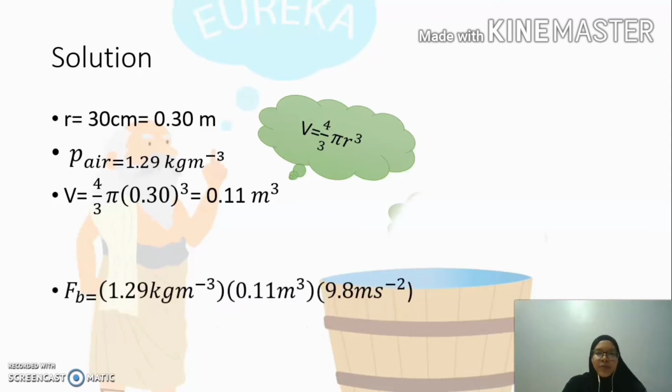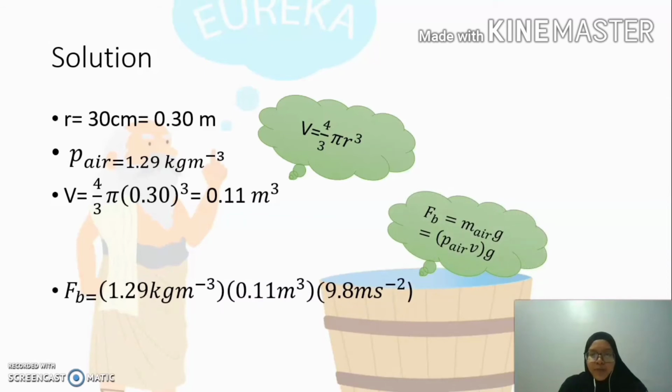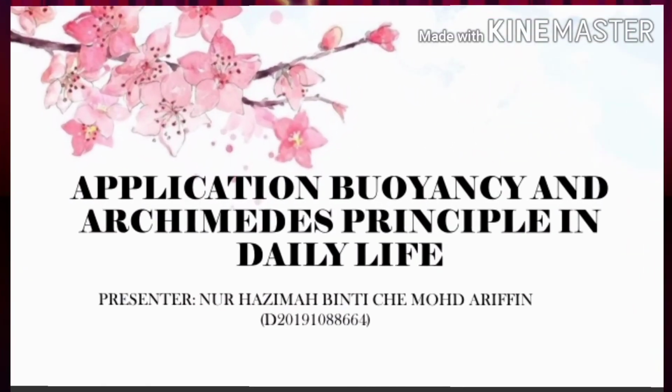After that, we use the buoyant force, which is the density of air times the volume of the balloon times gravity, and we get 1.4 Newton. That's it.